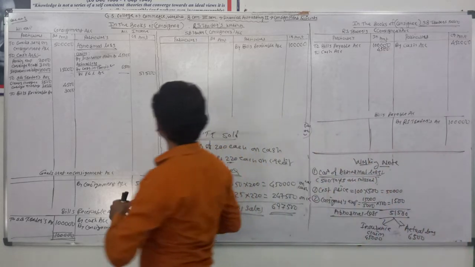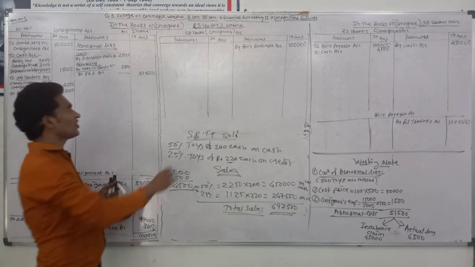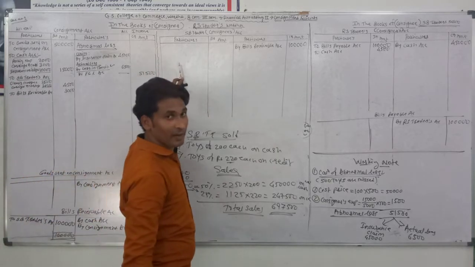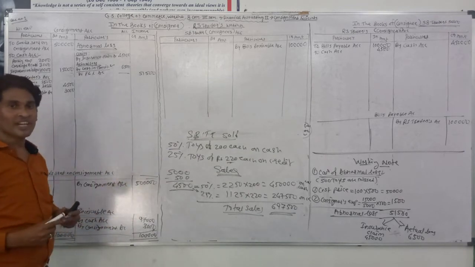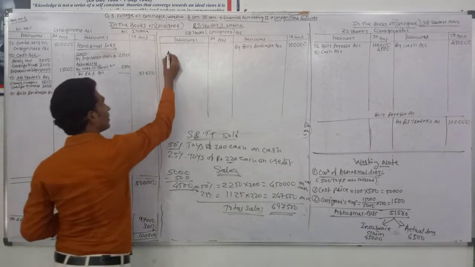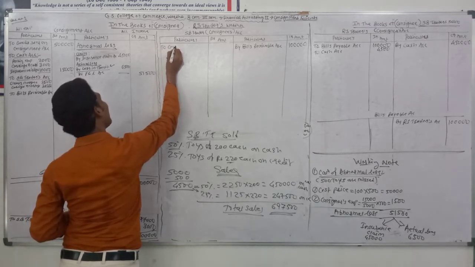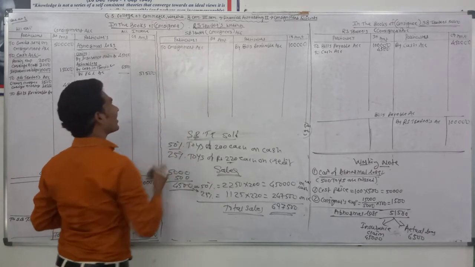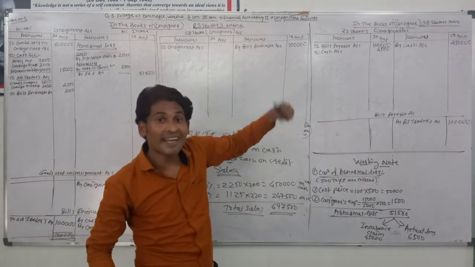This entry is also passed by the consignor. RES Traders passed a journal entry for cash sales, that the amount is due from SB Traders. So write at the debit side, SB Traders account debit, consignee's account debit, consignment account credit, because sales is the consignment's main income. So it is recorded at the credit side of the consignment account. So write at the debit side of SB Traders, by the name of to consignment account. You can't write there cash or bank account.